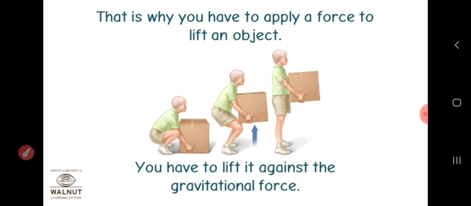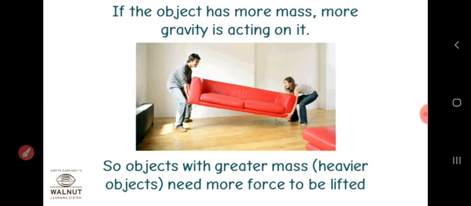Here in the figure, when you apply force to lift an object, you have to lift against the gravitational force. If an object has more mass, more gravity acts on it, because the gravitational force depends on the mass.